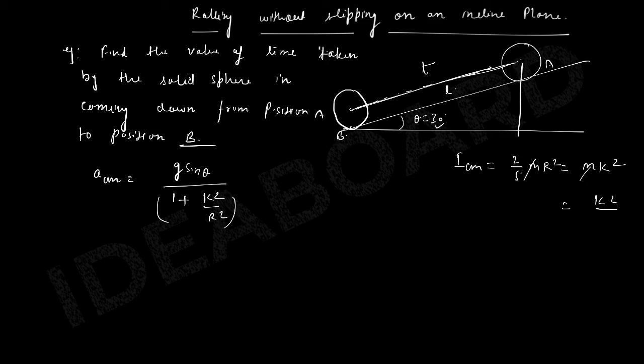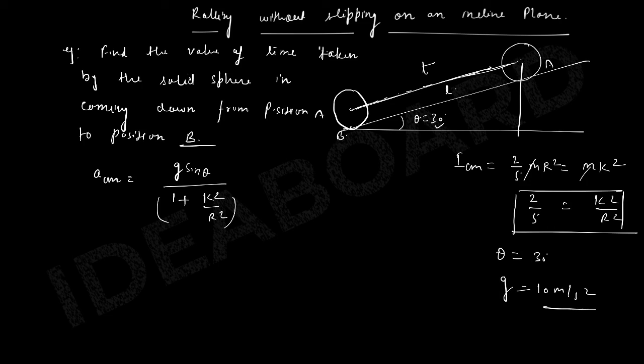So clearly k square upon r square is simply 2 by 5, and theta is 30 degree, and taking g equal to 10 meter per second square, we can write 10 into sin 30 divided by 1 plus 2 by 5.